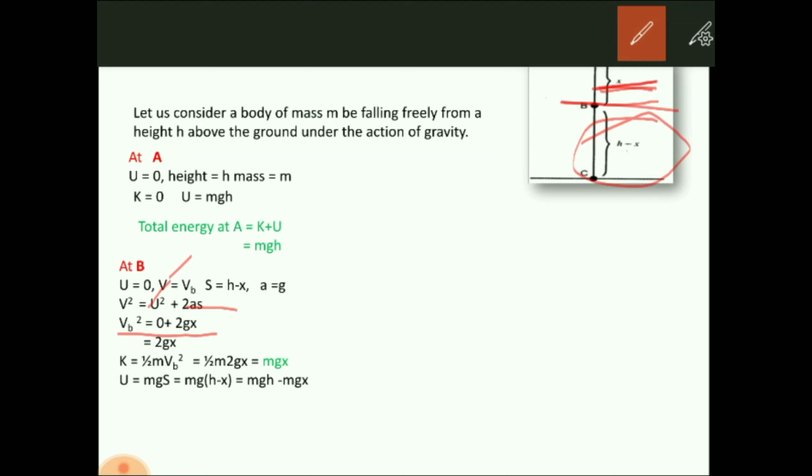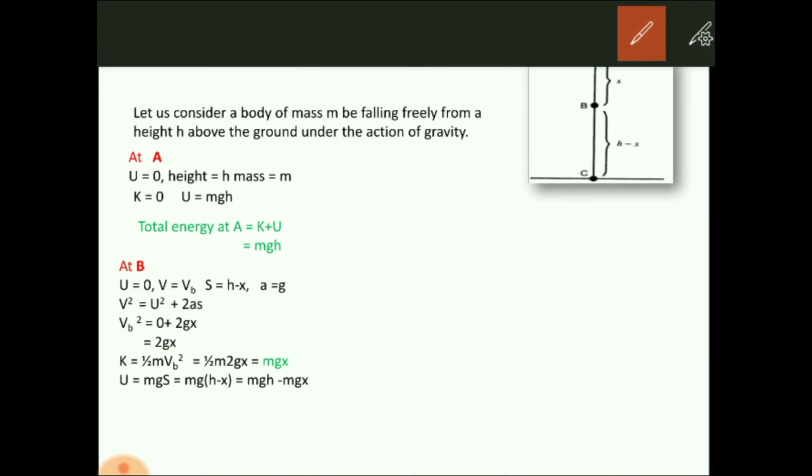I have written s here. Small s is the distance covered by a body. Capital S is the height, which is h minus x here, and this small s is the distance covered by the body to reach this point, which in our case is x. So vb square will become 2gx.